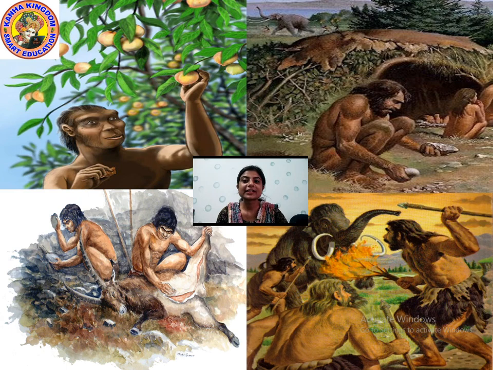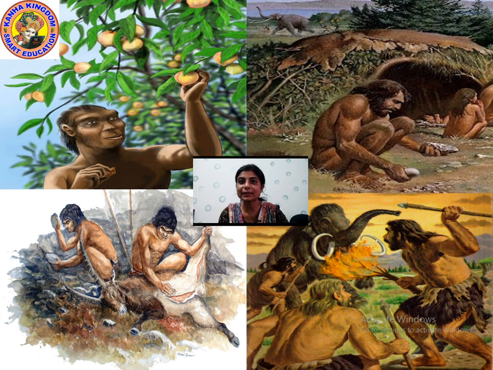Now see, students, these are some pictures of early humans. They are plucking fruit. Wherever they found fruit, they used to pluck it. They used to live in caves. And they used to make fire by rubbing two stones together to light it.